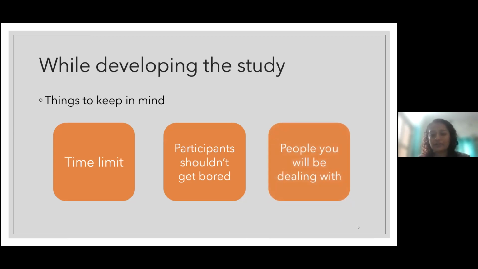The third consideration is the people you are dealing with. For example, for my thesis, I knew I would be dealing with local people, villagers, who may or may not be educated.